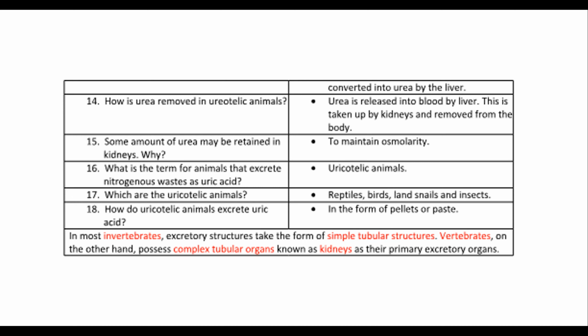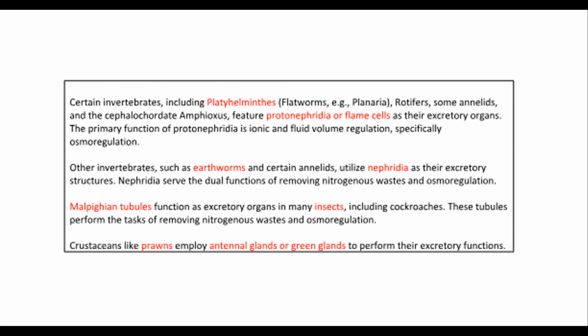In most invertebrates, excretory structures take the form of simple tubular structures. Vertebrates, on the other hand, possess complex tubular organs known as kidneys as their primary excretory organs. Certain invertebrates, including platyhelminthes, flatworms, e.g., planaria, rotifers, some annelids, and the cephalochordate Amphioxus, feature protonephridia or flame cells as their excretory organs. The primary function of protonephridia is ionic and fluid volume regulation, specifically osmoregulation.